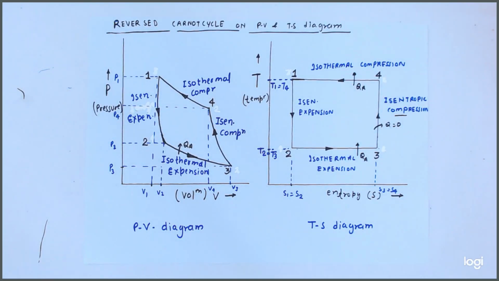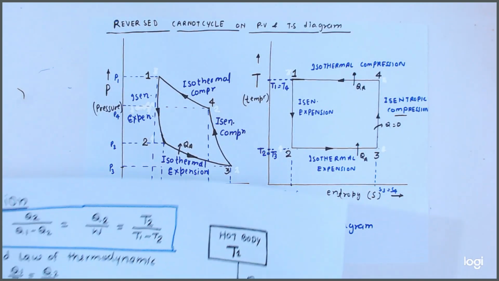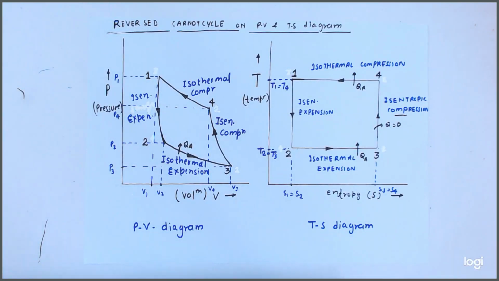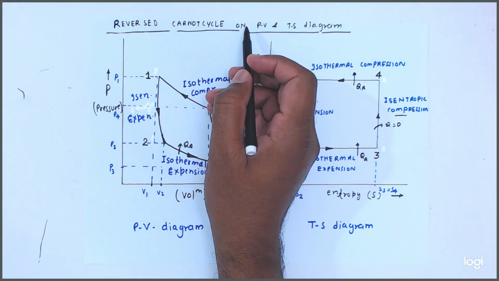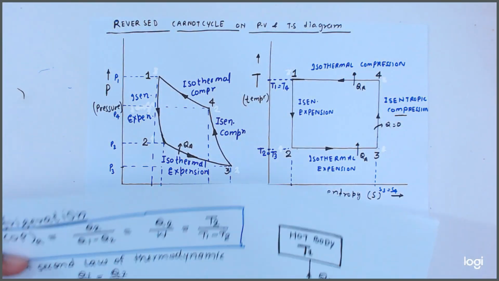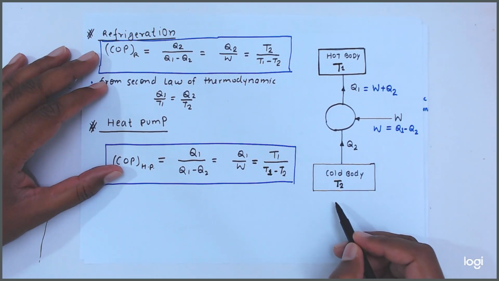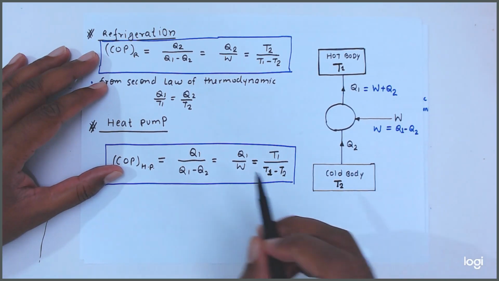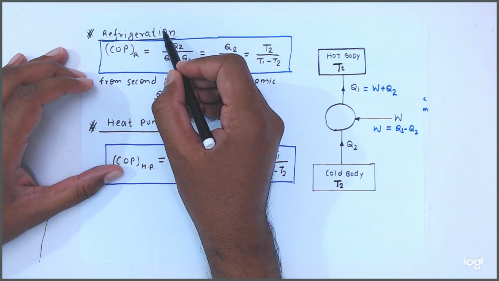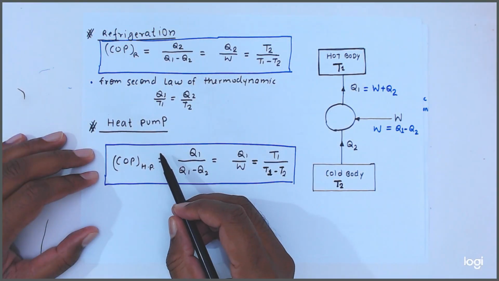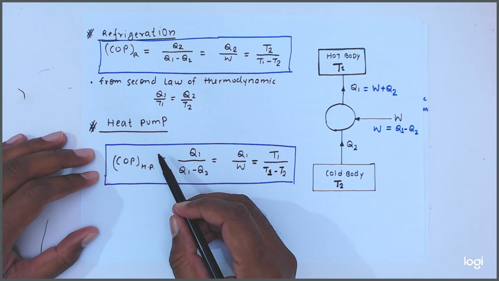Now friends, this reverse Carnot cycle can be used as a refrigerator and as a heat pump. Okay, we can use it both ways.